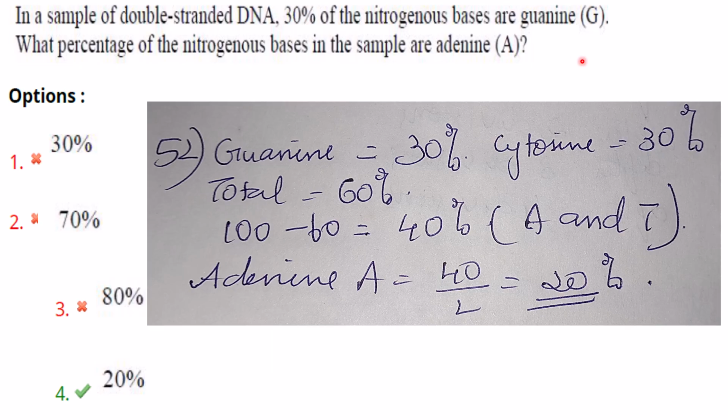So here they have given guanine percentage as 30%. So that means cytosine is also 30%. So in total there will be 30 plus 30, 60%. Now out of 100, 100 minus 60 will be 40. 40% will be adenine and thymine together. So adenine alone you have to see. So 40 divided by 2, that is 20%. So the answer here is option 4.